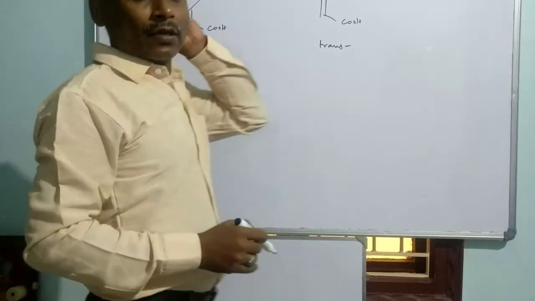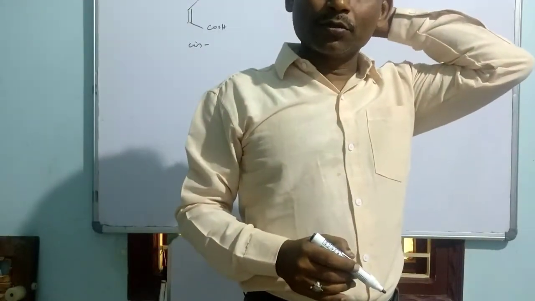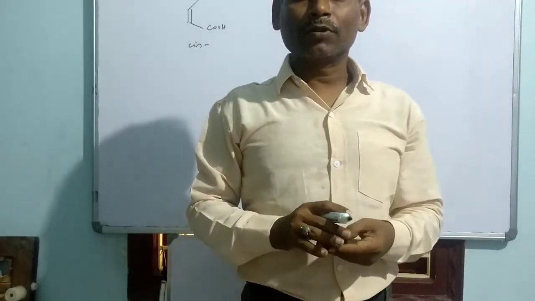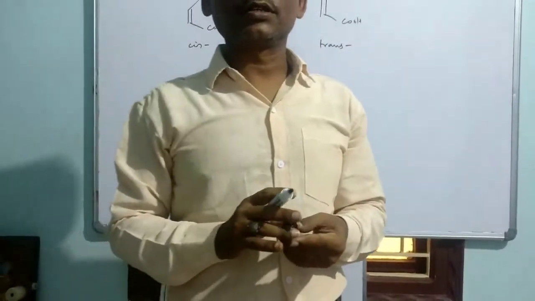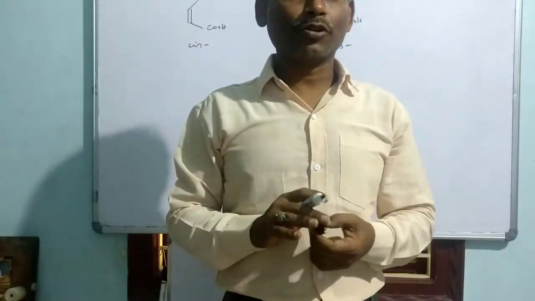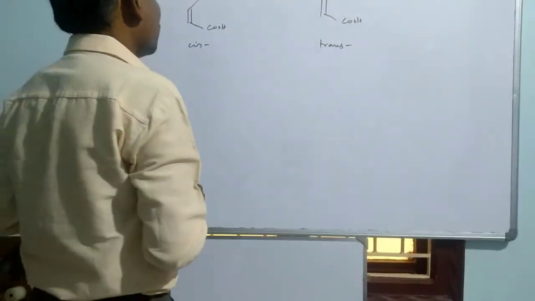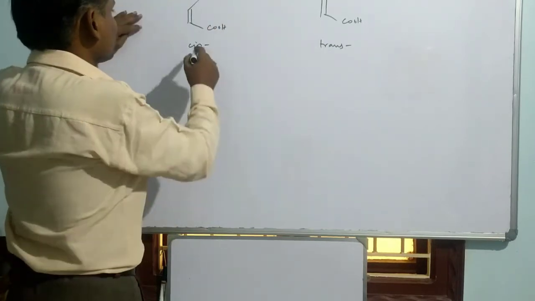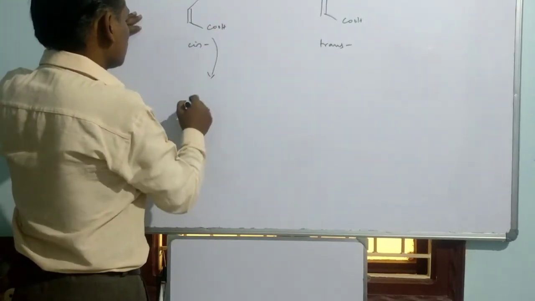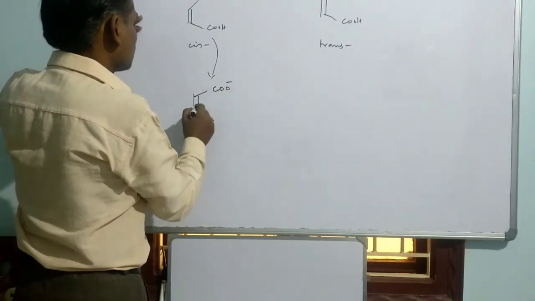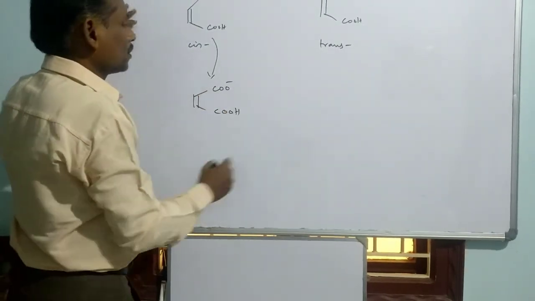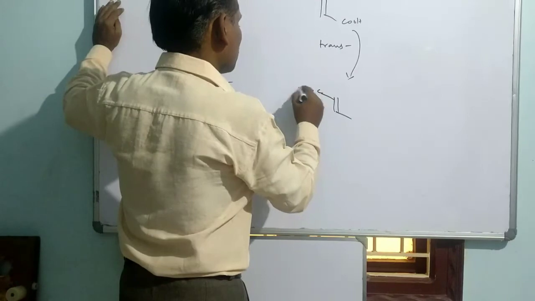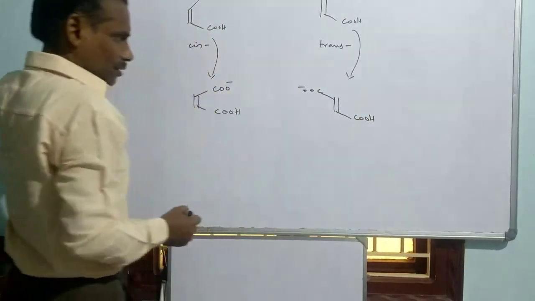So let us consider it as a dicarboxylic acid, so once again we have a dibasic acid. Let us think about the situation when the first proton is ejected, and the situation when the second proton is ejected. After ejection of the first proton, we get COO minus and COOH, in both cases.